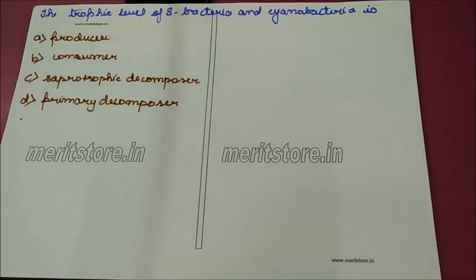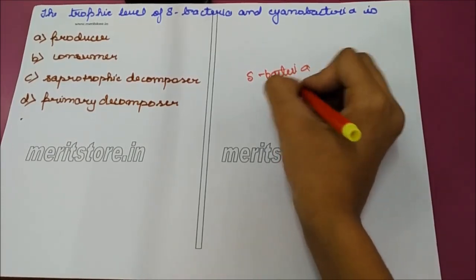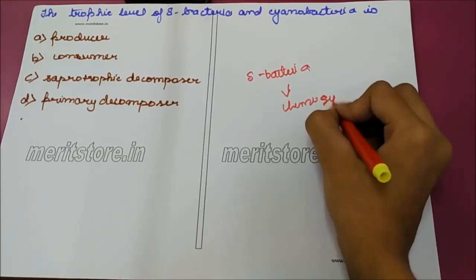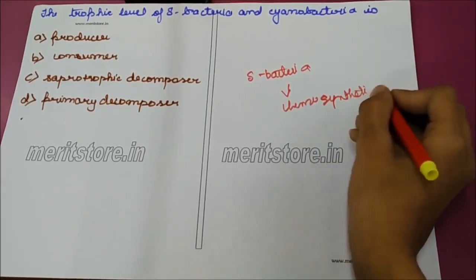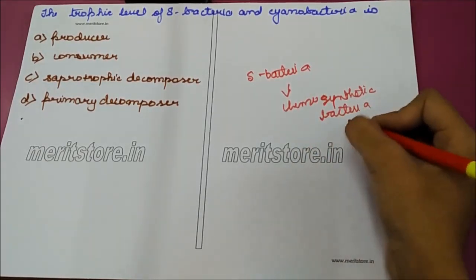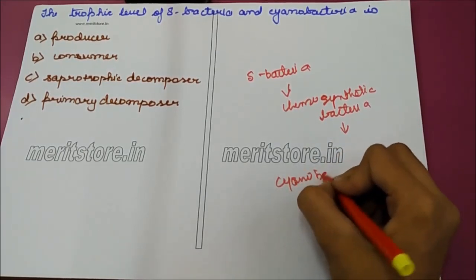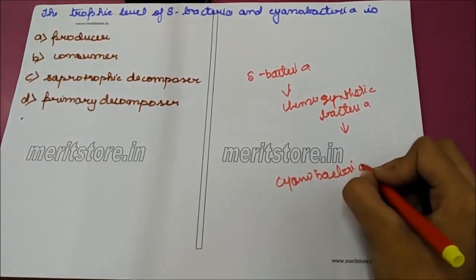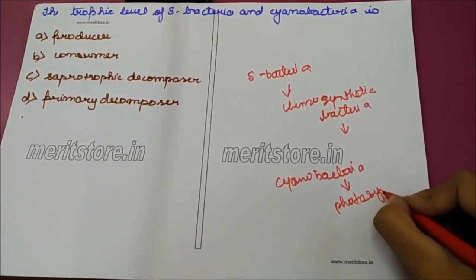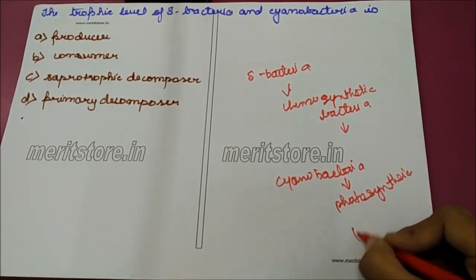Sulphur bacteria is chemosynthetic bacteria and cyanobacteria is a group of photosynthetic protist.